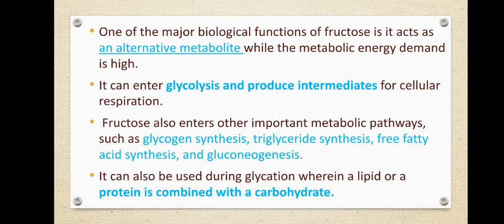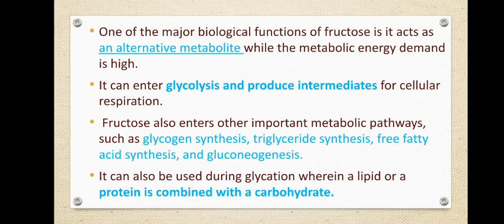Fructose also takes part in triglyceride synthesis and free fatty acid synthesis, that is, the synthesis of lipids, and in gluconeogenesis. This is a process where glucose is produced by means other than the normal methods. When there is a necessity for glucose and normal glucose is not available, the body switches on to other mechanisms by which acetyl coenzyme A will be generated, either by using some amino acids or the fat that is present, or even by using fructose.